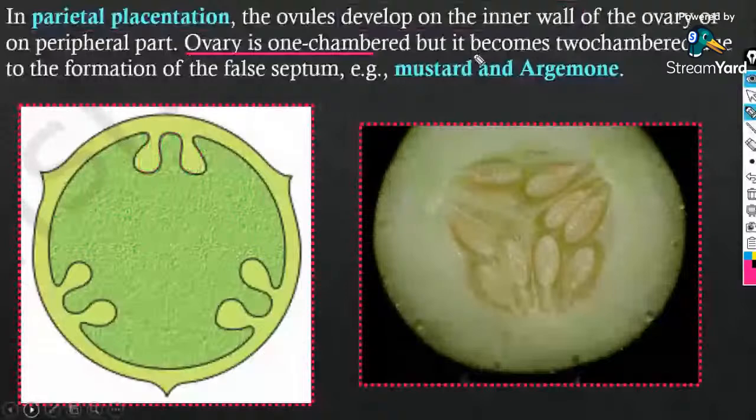When the ovules are borne on the central axis and the septa are absent, all are present at the central point itself. Such a condition you will call free central placentation. Examples are dianthus and primrose. In dianthus and primrose, you will find the ovules are borne on the central axis and the septa are absent.